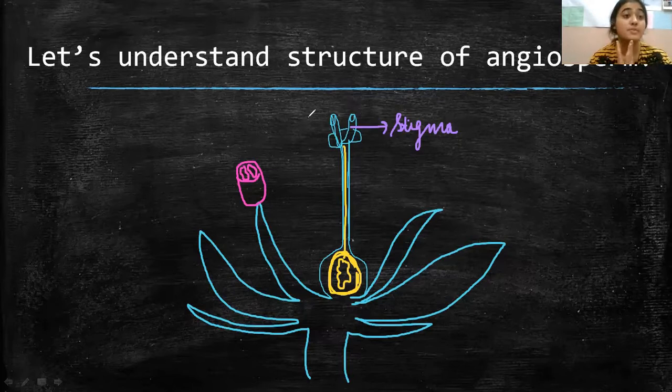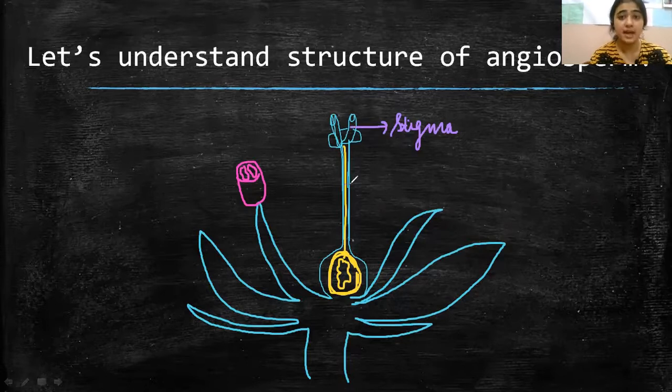It will happen from the stigma, because the stigma has a sticky substance, a sticky surface, where pollens will land during the process of pollination. Pollen grains received from a pollinating agent such as wind or insects will come to the flower and stick on the stigma because of its sticky nature. So this is the very first portion at the top of the flower, known as stigma.